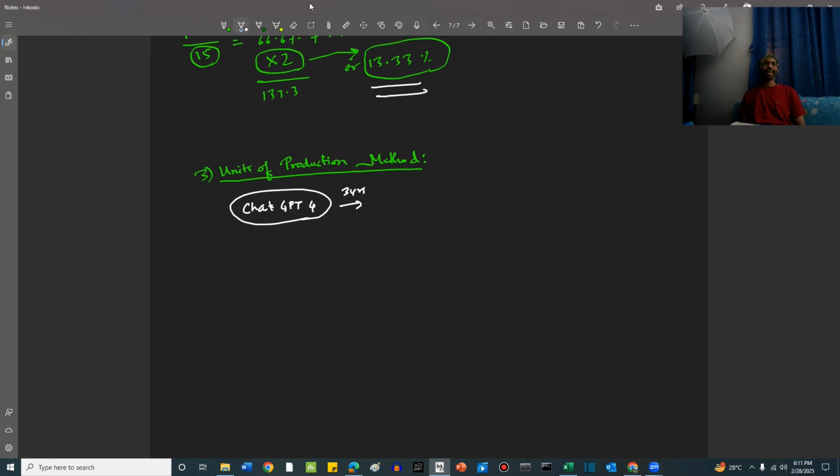Right? And out of this 1 billion, the asset allocated towards ChatGPT 4 only is, let's say, 50 million. Right, friends? Let's say it is 50 million. Now, in 3 years, let's say its residual value will become 20 million. From 50 million to 20 million in 3 years. Now we have to understand what the units of production method of depreciation to be taken into account here is.